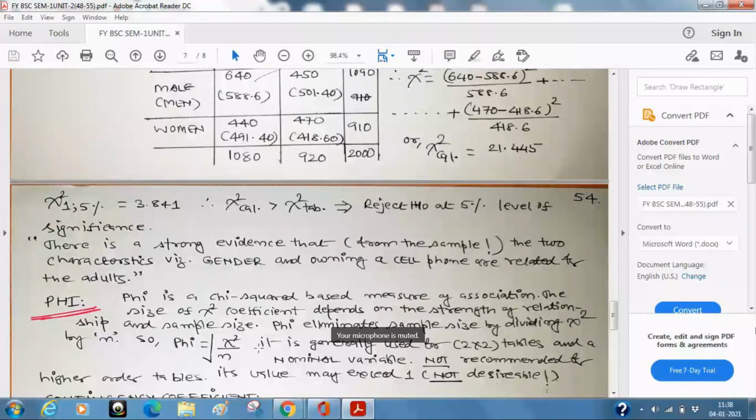It is generally used. It is very easy, very quick, no need of further calculation, because in order to see whether they are dependent or independent, first of all you have to calculate chi-square anyway. After getting chi-square, there is no other step of calculation, just a square root. But the limitation of this phi is that it is generally used for a 2 cross 2 table and a nominal variable. It is not recommended for higher order tables.